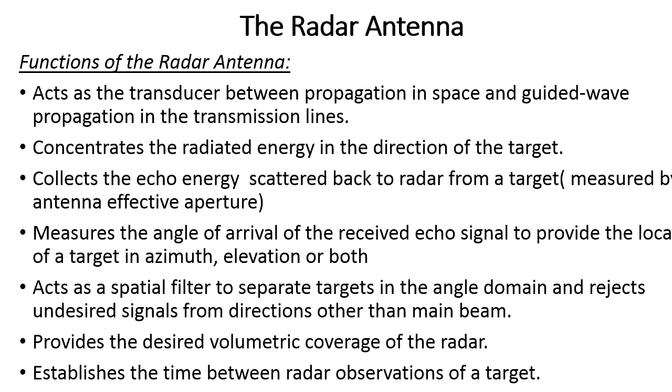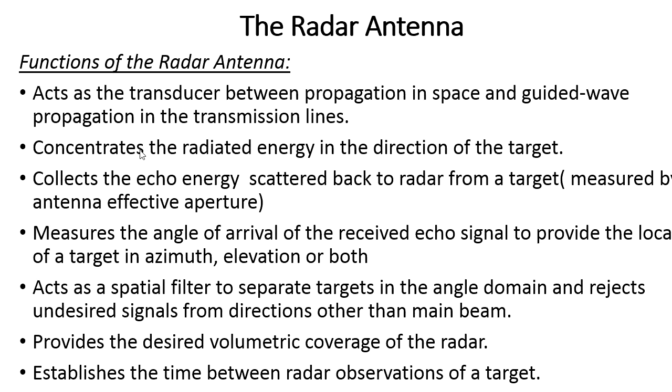Now first let me explain the functionality of the radar antenna. The purpose of the antenna is that it acts as a transducer between propagation in space and guided wave propagation. If I want to radiate the signal into space, it radiates through the antenna only, because the antenna is the intermediate between the signal propagation and the signal received by the transmission line. So that acts as a transducer here.